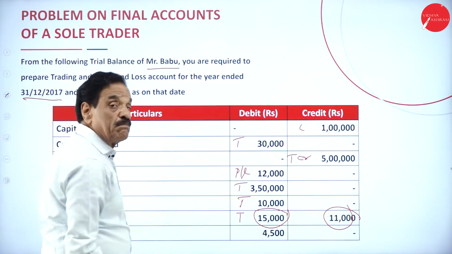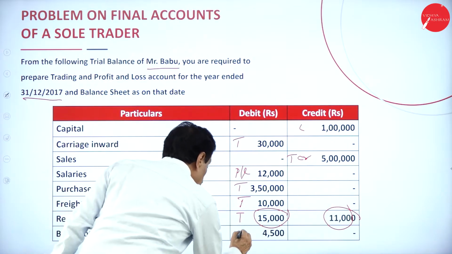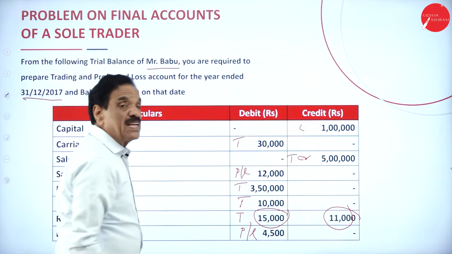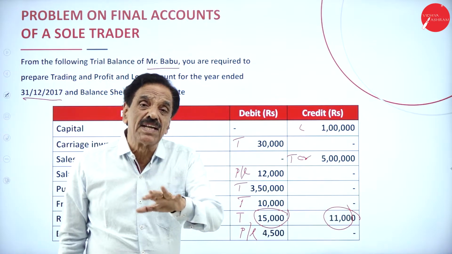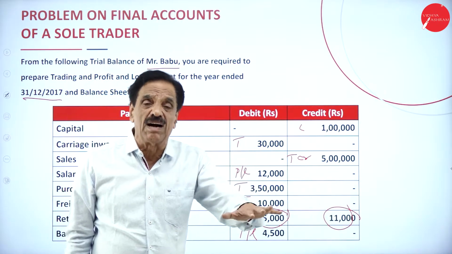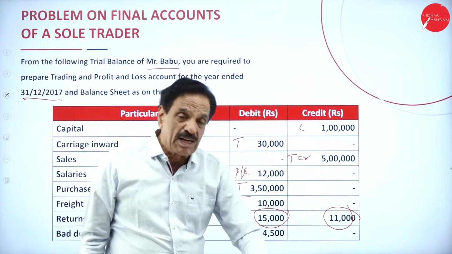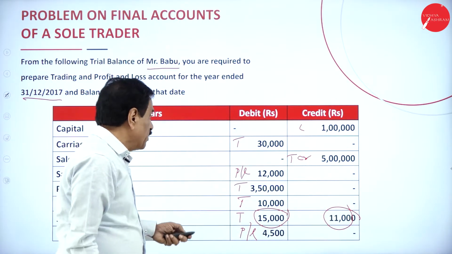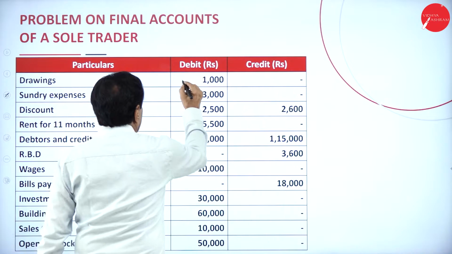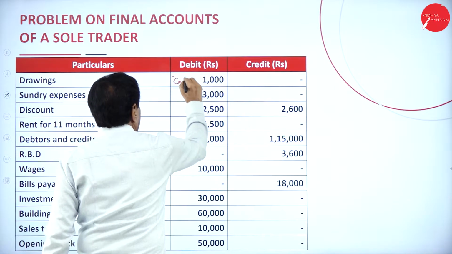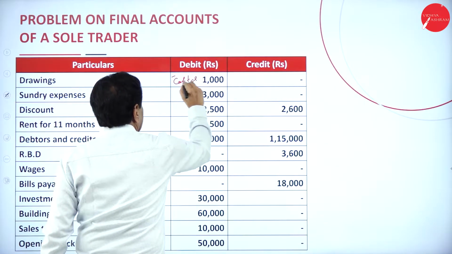What is next one? Bad debt, profit and loss account. What is bad debt? It is irrecoverable money. Money which cannot be recovered from a customer is called bad debt, which is irrecoverable. We'll move on to next one. Then drawing should be deducted from the capital.